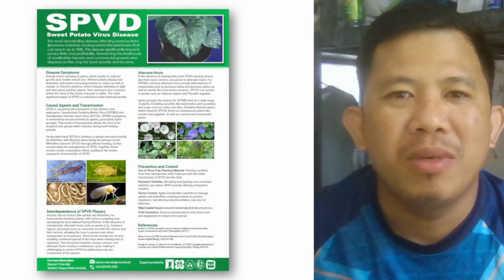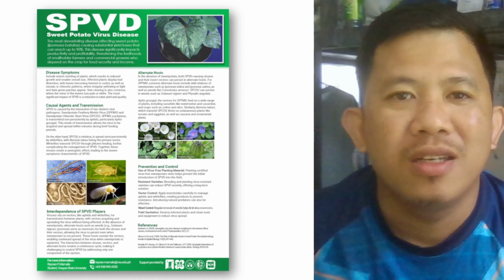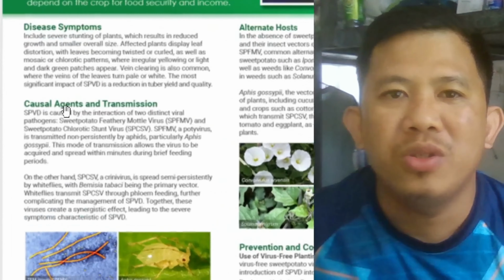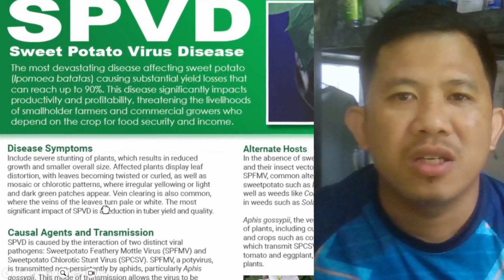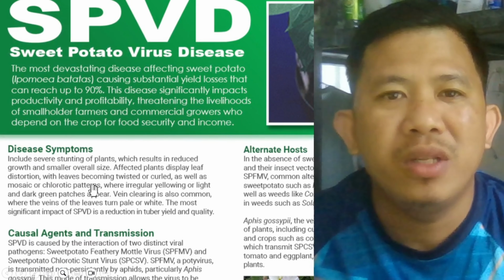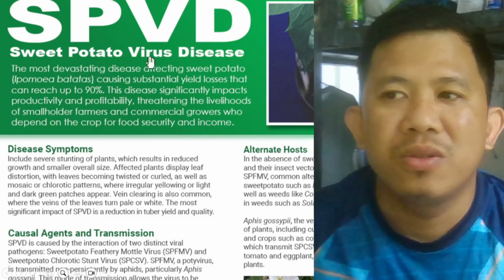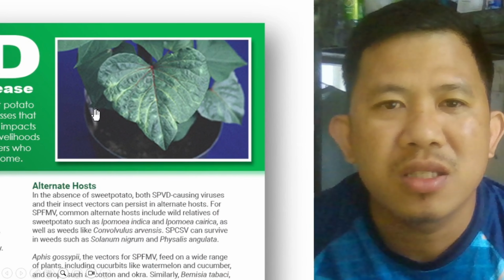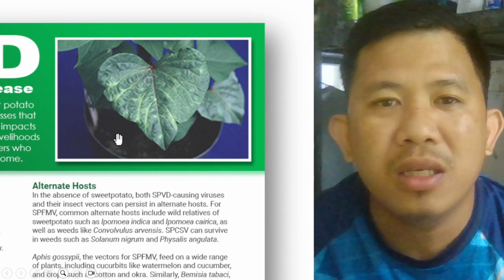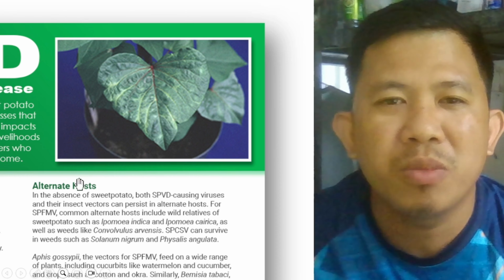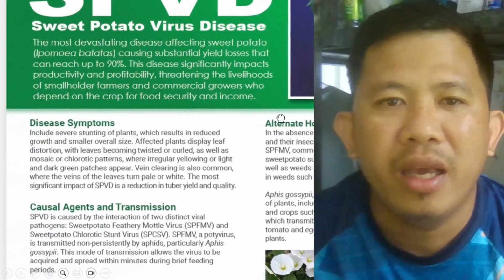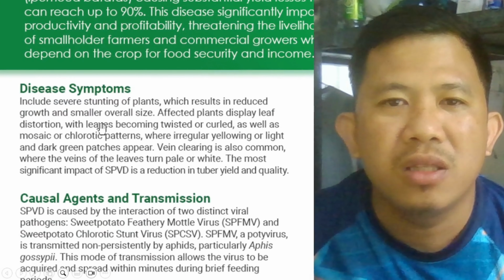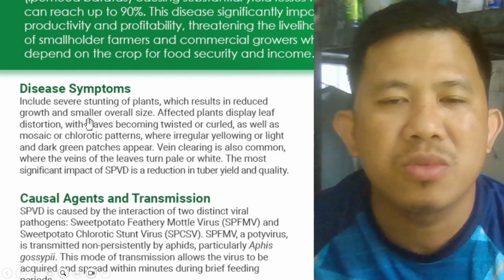This fact sheet is about the sweet potato virus disease, the most important disease affecting sweet potato, which can cause significant yield loss of up to 90%. This part of the fact sheet shows an image of the typical symptoms of the sweet potato virus disease, and in this part of the fact sheet, I discuss what these symptoms are.